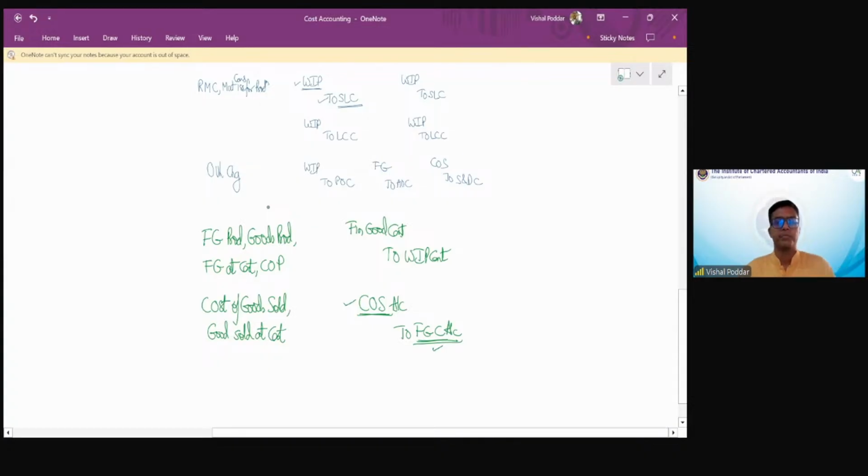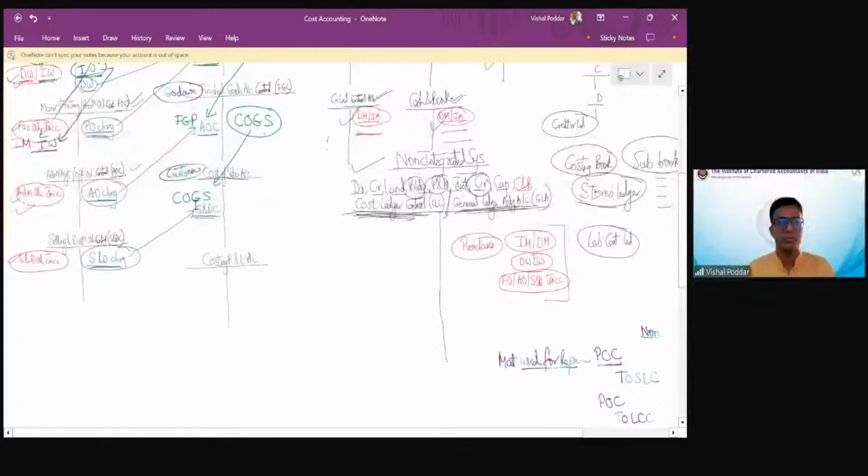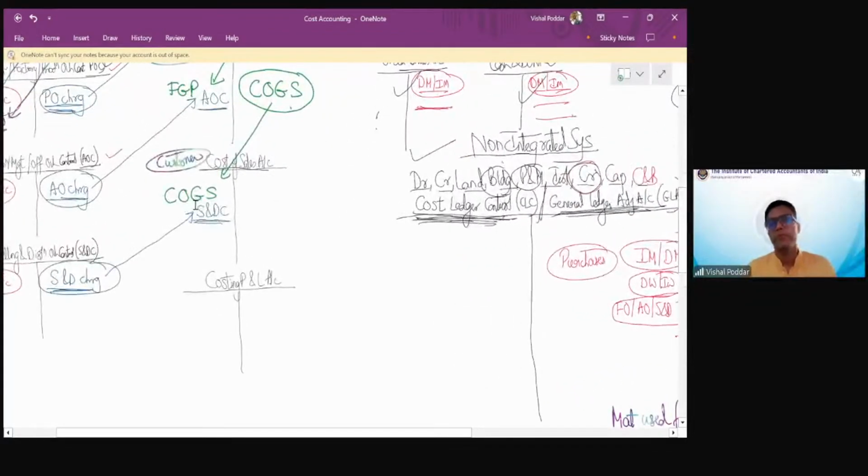The goods are transferred from finished goods account, which is your godown, to your COS. The total cost, which is COGS plus S&D, becomes the cost of sales.